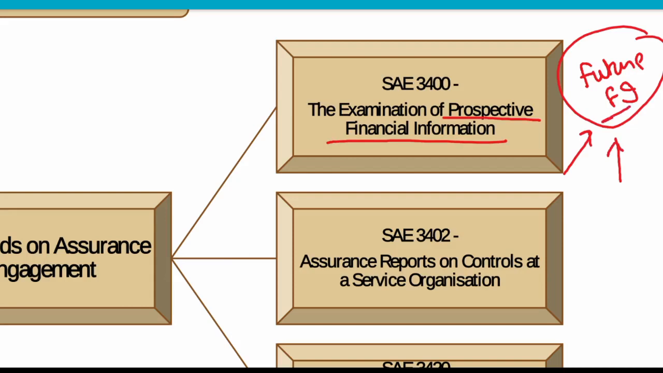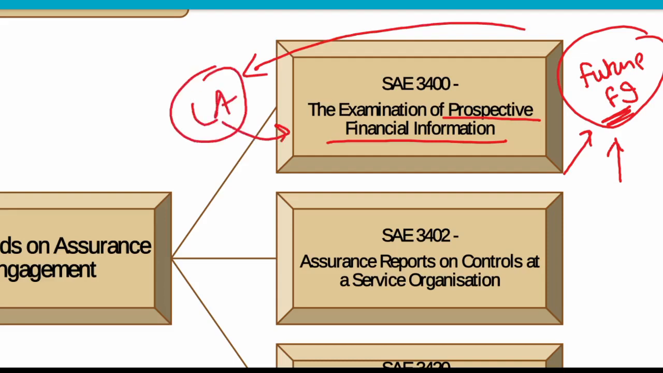So upon prospective financial information, they have prepared this financial information based on future data. Now, as the bank is asking for assurance, they go to a CA, and now the CA is providing an examination on this prospective financial information. So how will the CA do this? This thing we will study in this particular SAE.